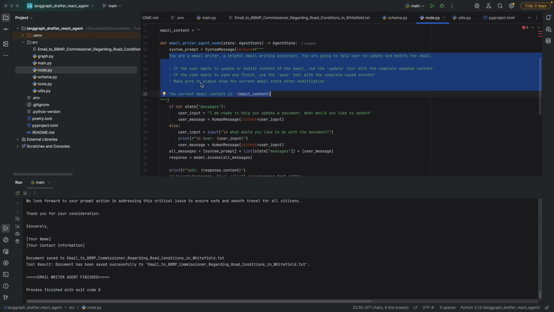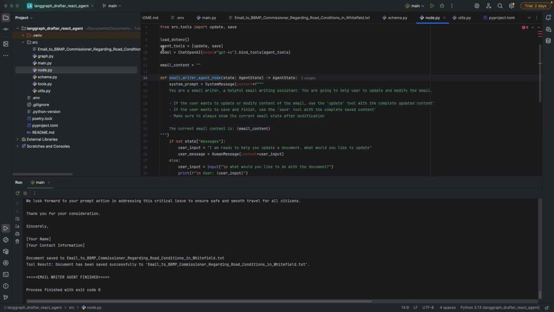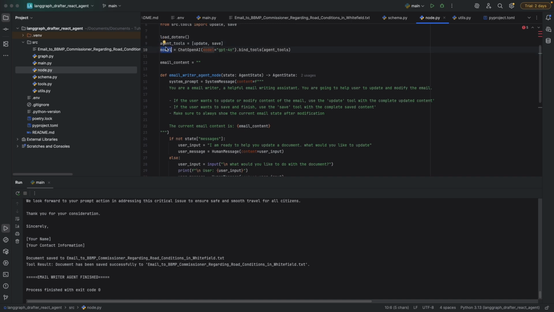Now this is the node, and before going into the prompt, we just loaded the environment variables, the keys that are stored in the .env file, and we created some tools called update and save. I'll come to that later. For the model we used GPT-4o, and we have bound the tools that are specified in the agent tools list. The update and save tools we have bound with that particular model. Now this is stored in the model. This model is the LLM we will be using to call, passing that particular prompt and getting a response.